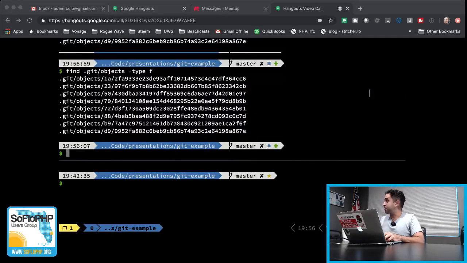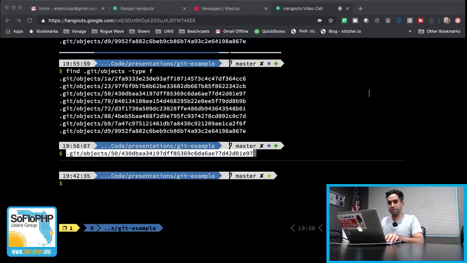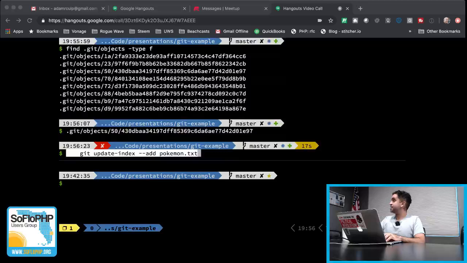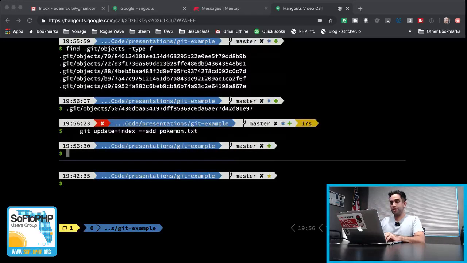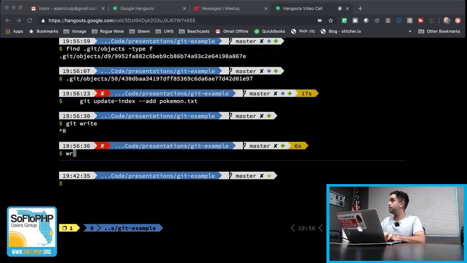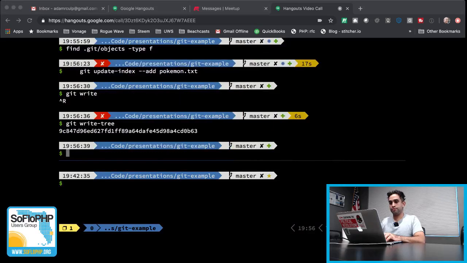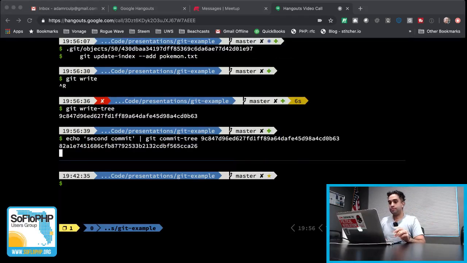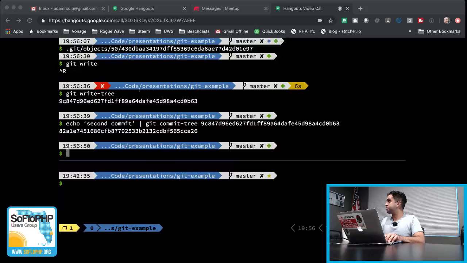So now if we update our index, yeah, that's not it. It's a cool iTerm2 feature that is currently getting in the way. We'll update the index and give it the latest Pokemon.txt. That's Ditto and Sudowoodo. Let's just run write-tree again. We have another hash. I can copy paste this one because it's information that I already had. And let's create another commit. We'll give it the commit message second commit. And if we take a look at that one, it's actually going to give us broadly the same thing with different timestamps and a different tree.